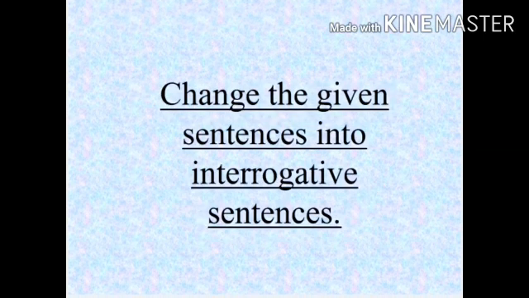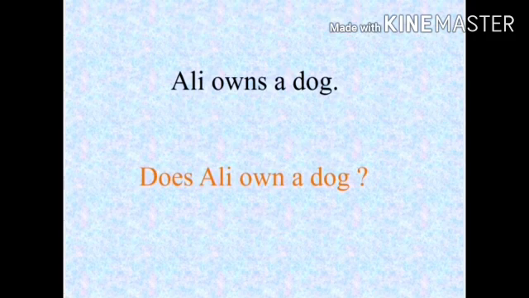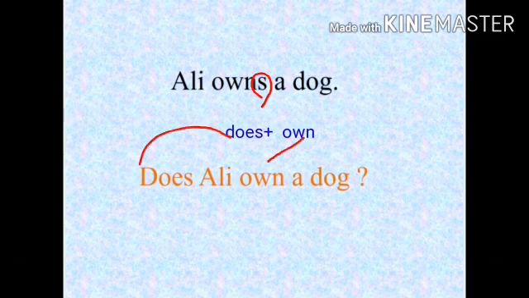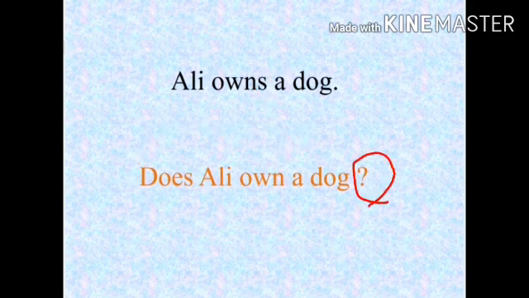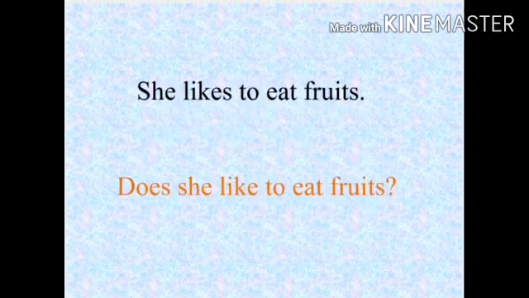Next Roman, change the given sentences into interrogative sentences, that is to the question type. First one, Ali owns a dog. Here, owns is given. So, how will you write this? Does plus own. So, does you will make it as a question and own you will use in that sentence. Does Ali own a dog? At last you will have question mark.